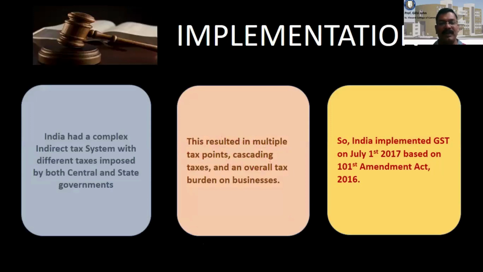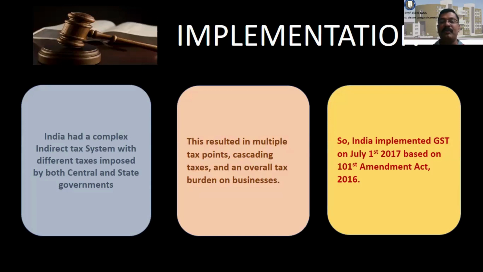India had a complex indirect tax system with different taxes imposed by the central government and the state government. For example, if something is produced or sold in Maharashtra, the Maharashtra government will have certain kinds of taxes, and the national government at the center also imposes taxes. So complex and multiple taxes were involved.